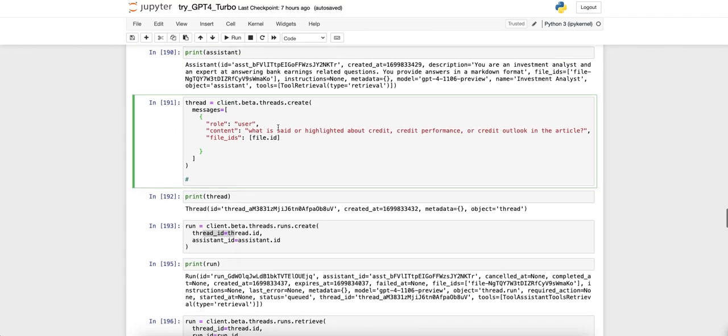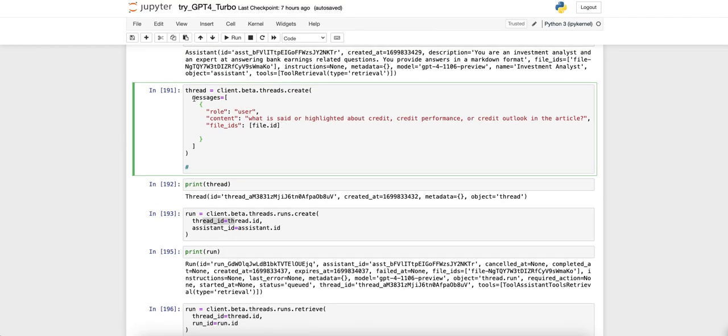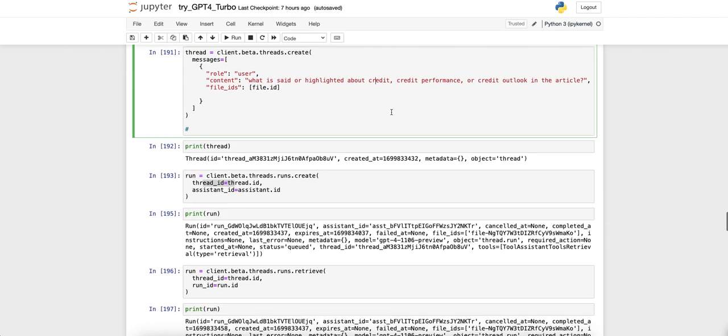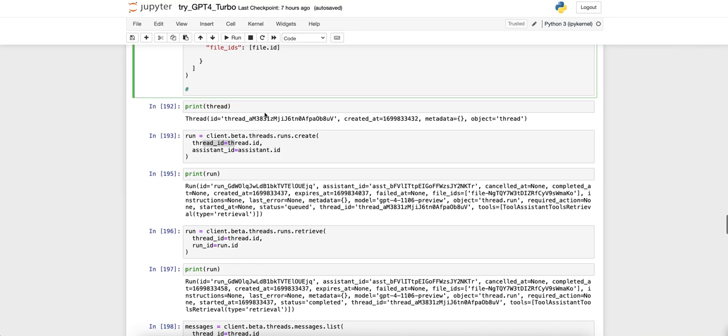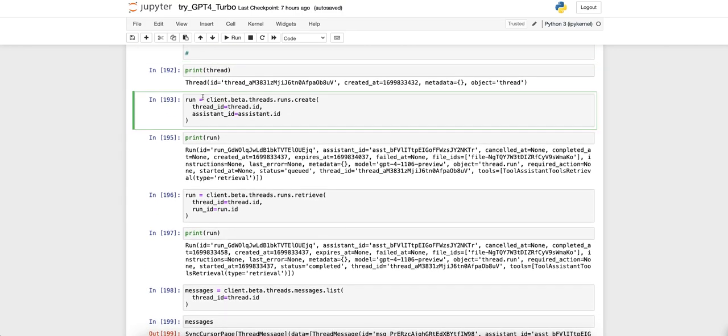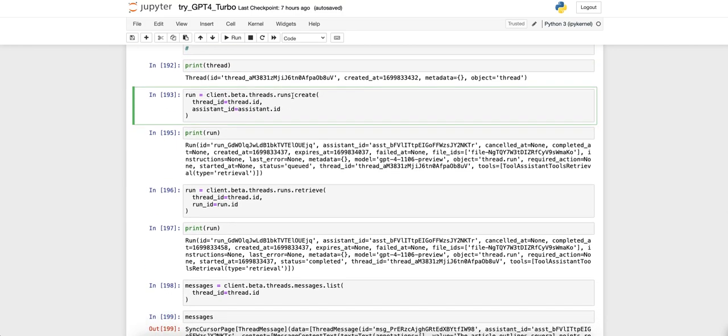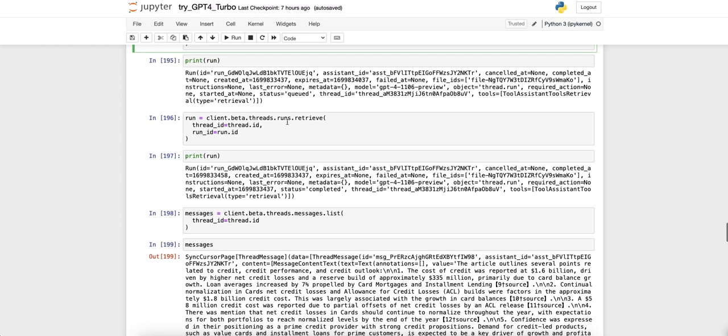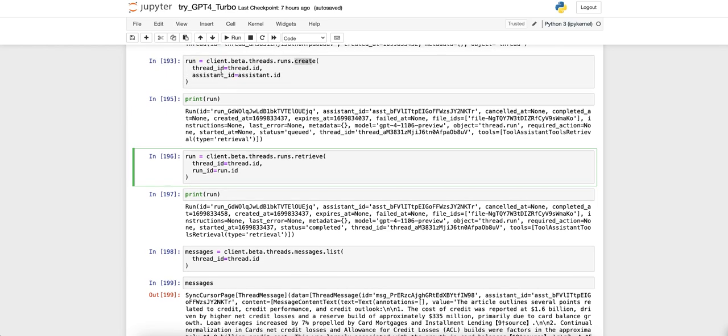And then here's the thread object, in which I'm passing a message into it, and in there we define the user's role. And here's the question that I want to ask of my document: what's said or highlighted about credit outlook, etc. And then here's the run object. First I create the run, and then I retrieve it using the run ID that I get here.